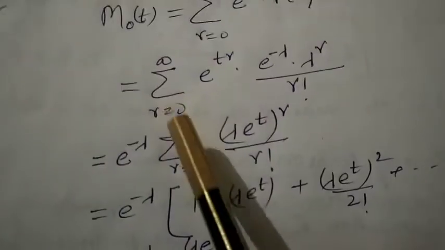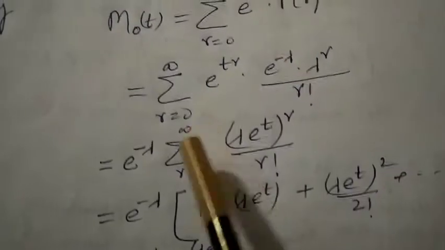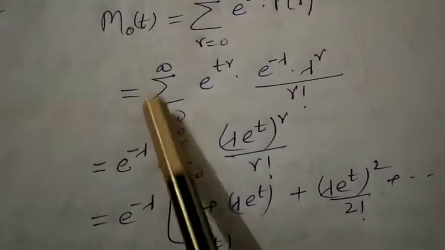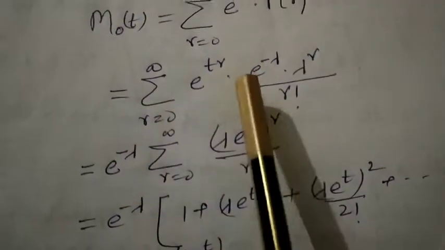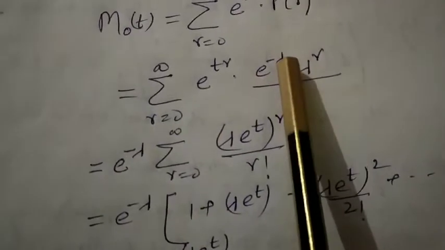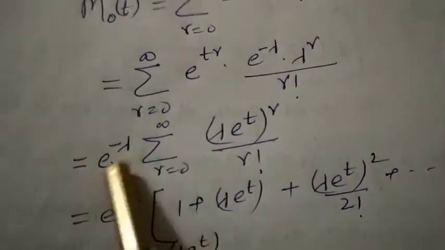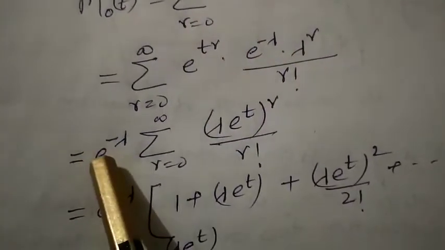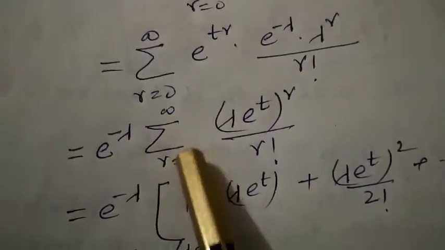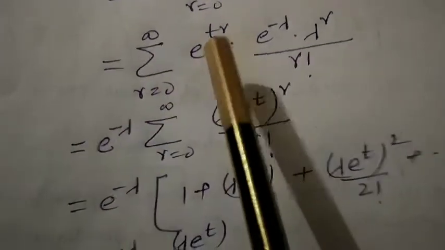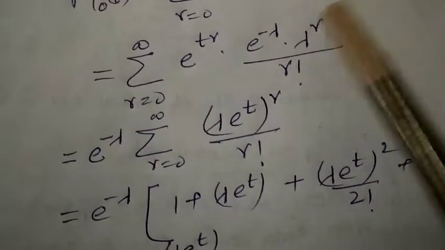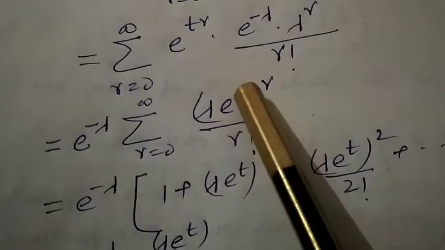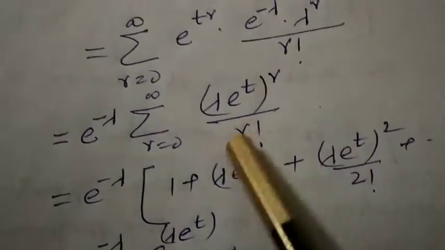So by arranging the terms, since this summation depends only on r, with respect to r e to the power minus lambda is taken as a constant. So now we will take it common from the summation. So this goes outside of the summation: e to the power minus lambda. Summation r equal to 0 to infinity, and this e to the power tr and lambda to the power r collectively written as (lambda e to the power t) to the whole power r upon factorial r.